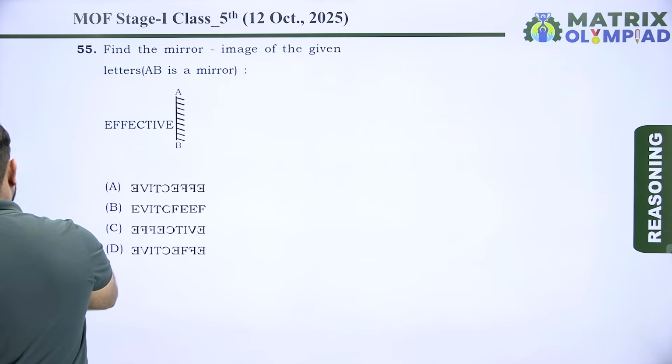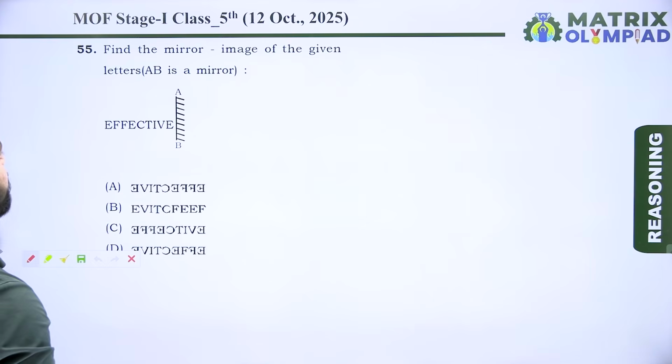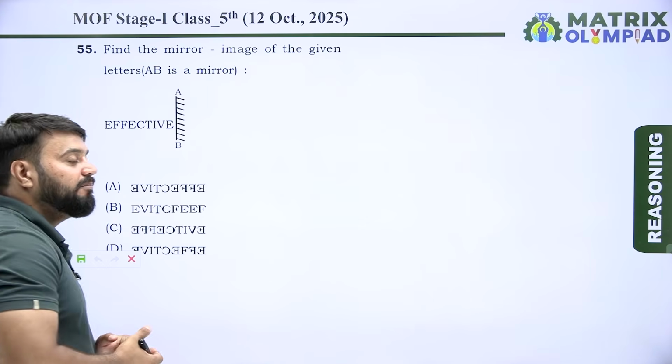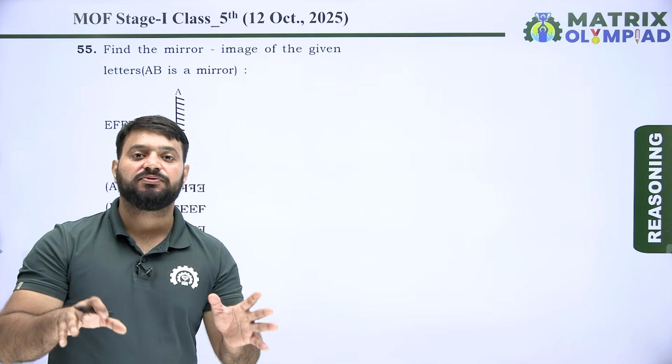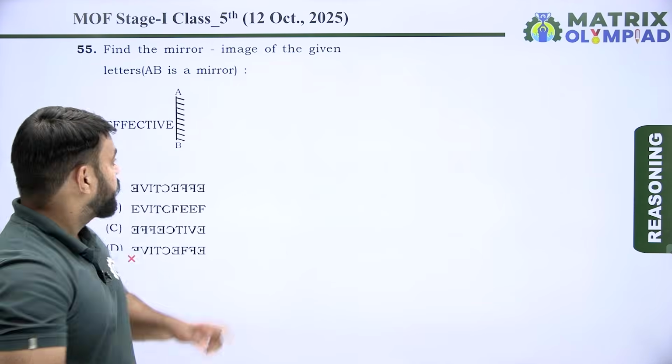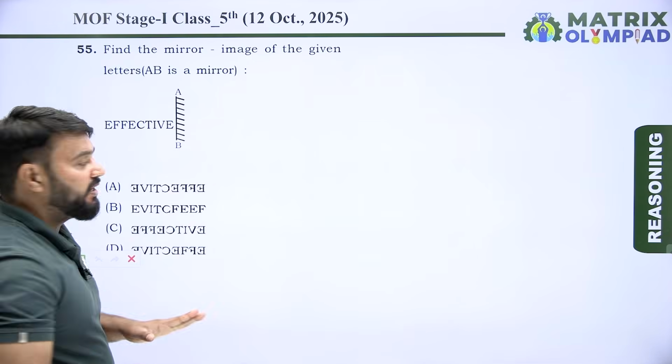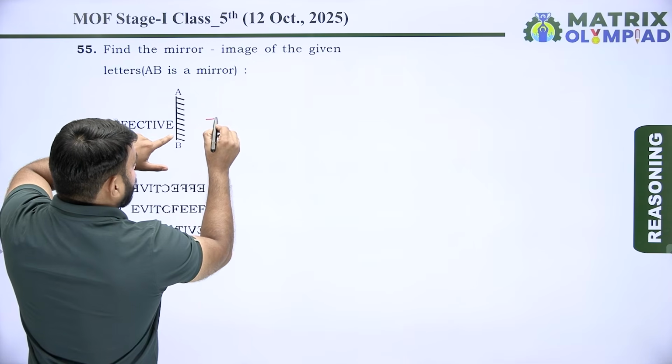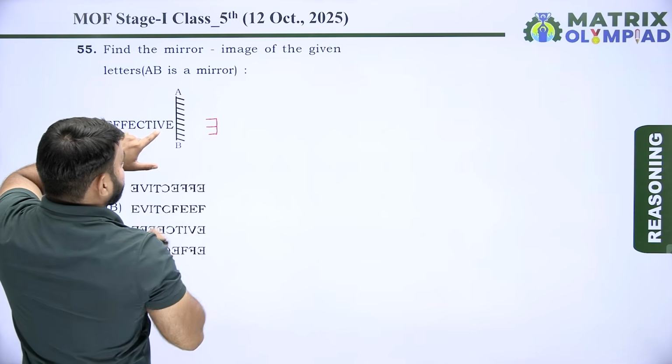So now next question is question number 55. Find the mirror image of the given letters. AB is a mirror. So in mirror image questions, the part of an object which is near to the mirror will remain near to the mirror in the mirror image. So first find the mirror image of E. So mirror image of E looks something like this.